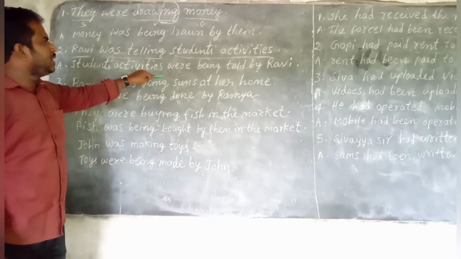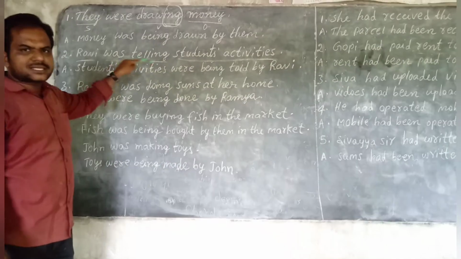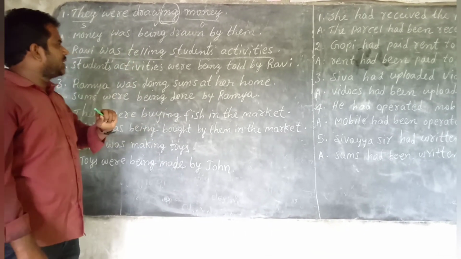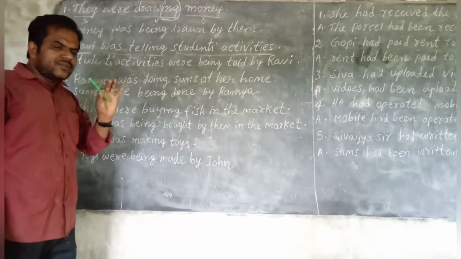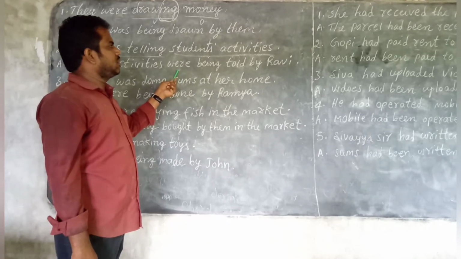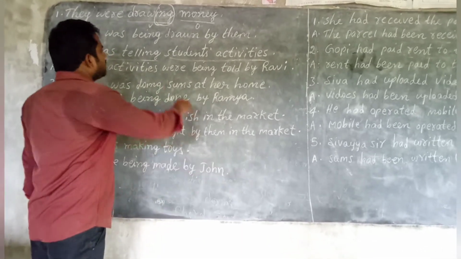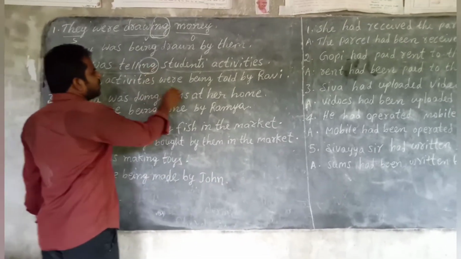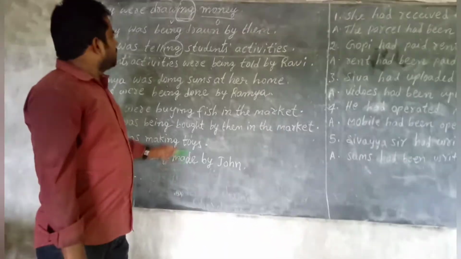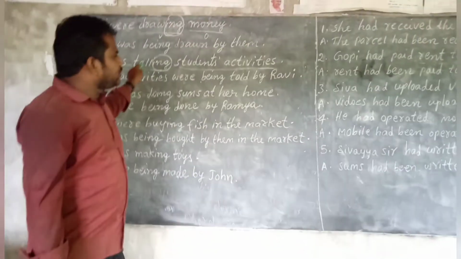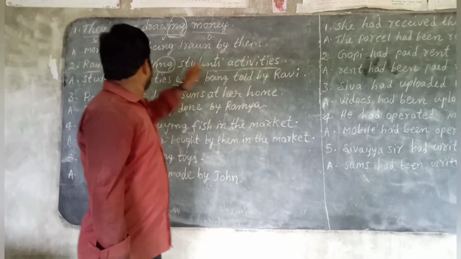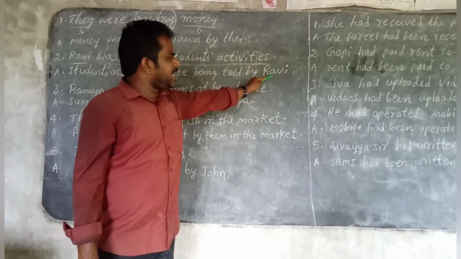Second rule, decide be form. Was telling, past tense, children, past continuous. Past be forms: was, were. So students activities plural, children. That's why we have to write were. Second rule also over. Third rule, to the verb ing added. Okay. That's why being you have to add. Next rule, change the verb into V3. Tell, told, told. Fourth rule, add by. Fifth rule, subject should be changed as object.